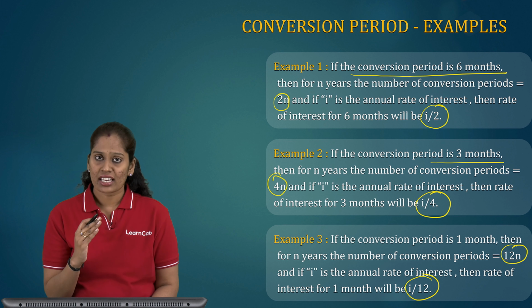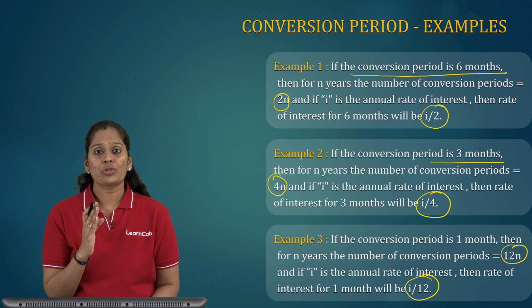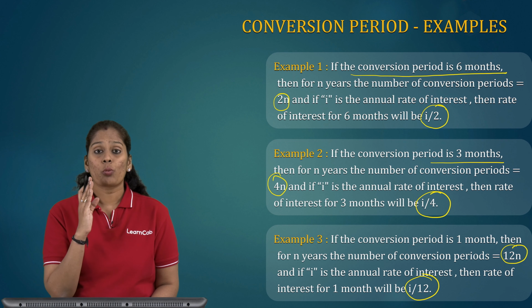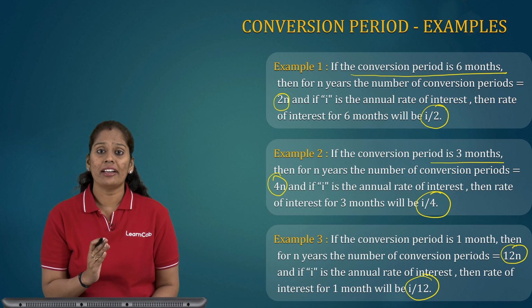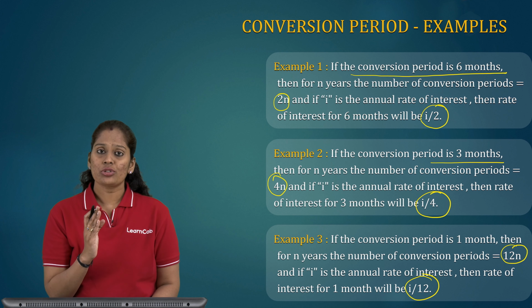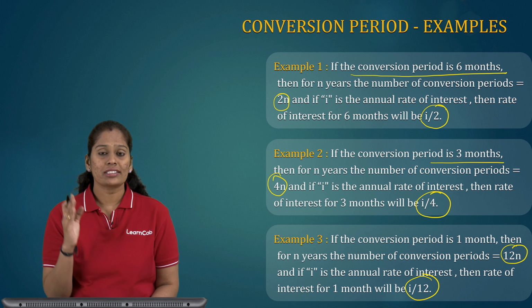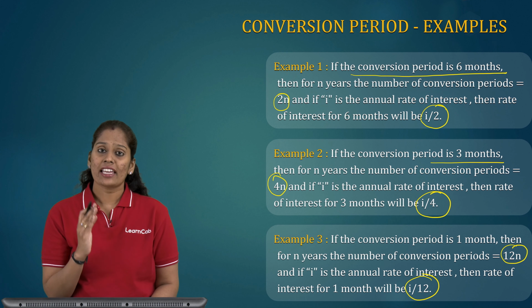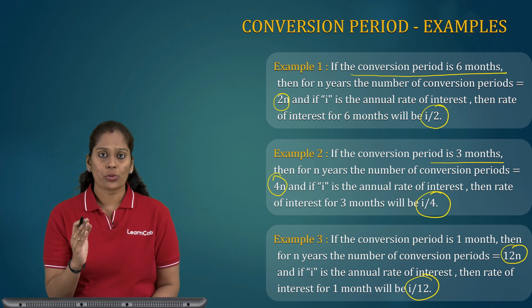So in this entire session, we understood what is interest and what are the reasons why interest is paid. Second, we understood the definition of interest, principal, rate of interest and accumulated amount. Then we studied the two types of interest, that is simple interest and compound interest.